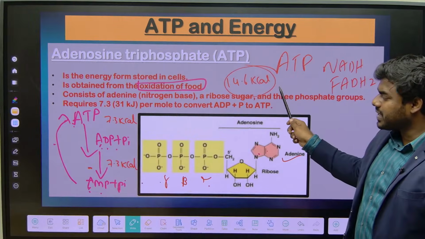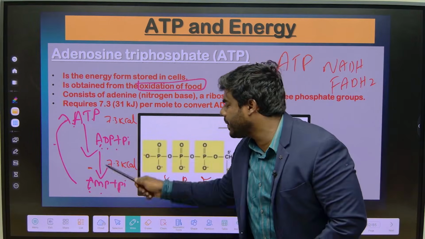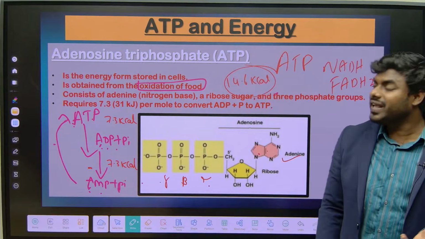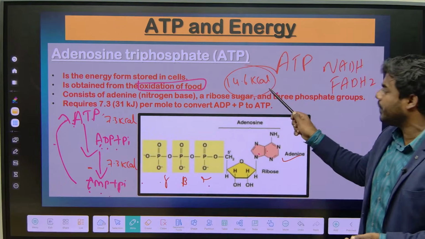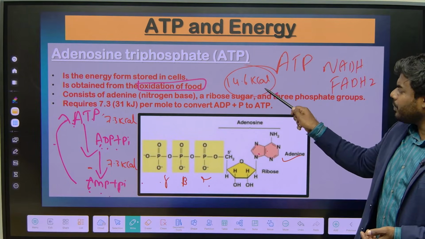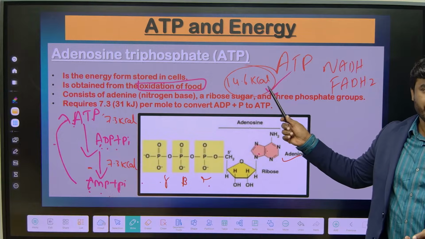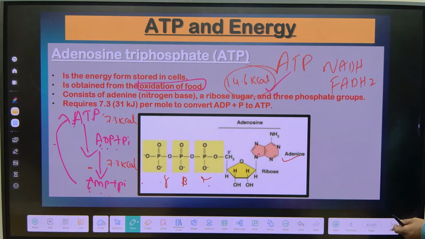Compulsorily remember this. Similarly, if I want to make ATP from AMP, I require 14.6 kilocalories. There is no point of getting confused there.